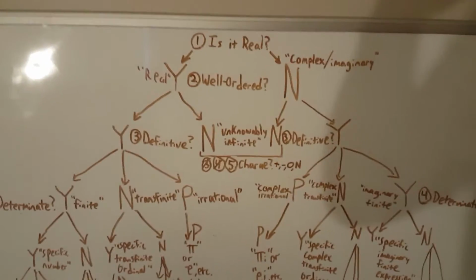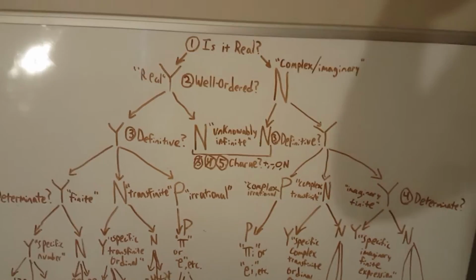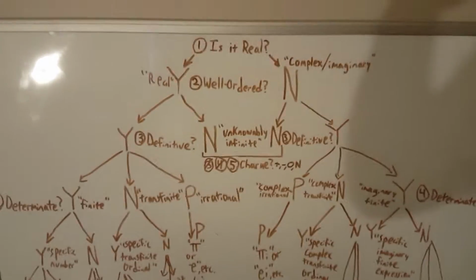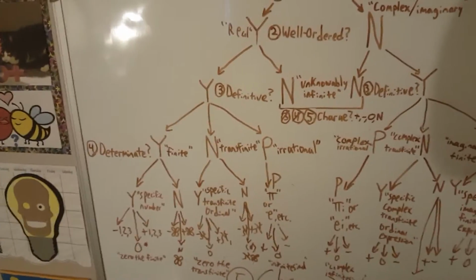Now, if it is not well ordered, it is what we would call unknowably infinite. And if it is unknowably infinite, we cannot ask the next 2 questions about it, which are, is it definitive and is it determinate?